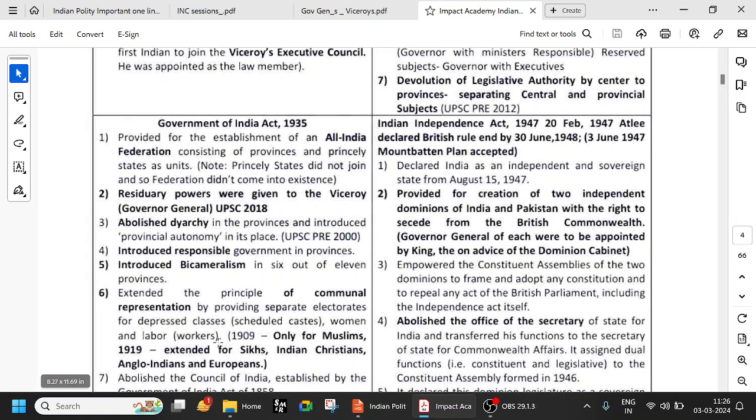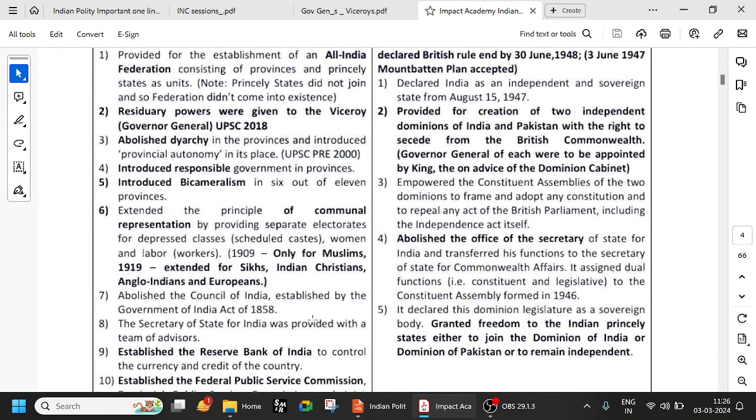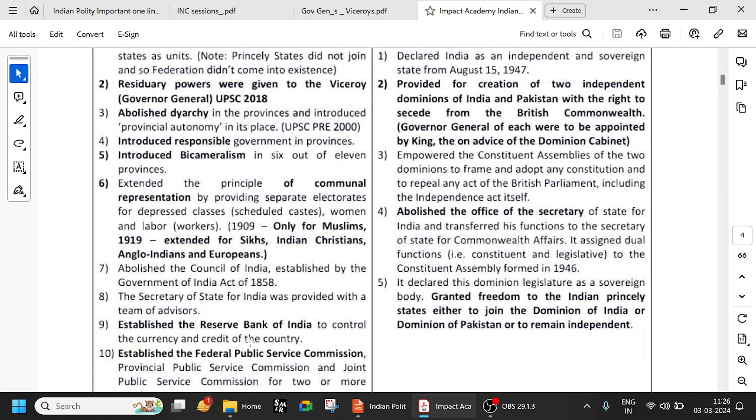Okay, 1935 extended the principle of communal representation, providing separate electorates for depressed classes, etc. So this is also very important. All these are very important. It established the Reserve Bank of India and the Federal Public Service Commission.